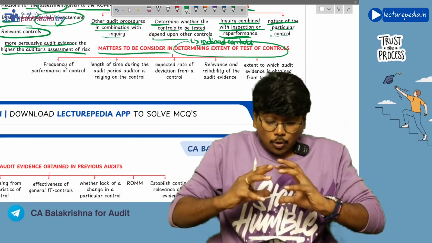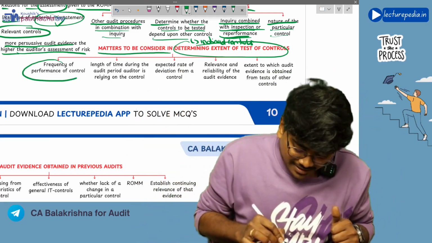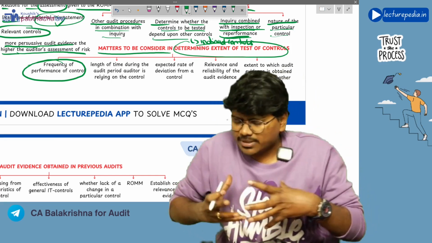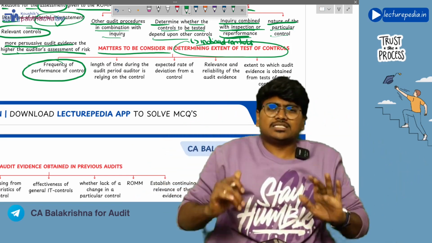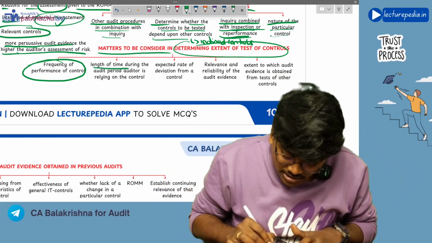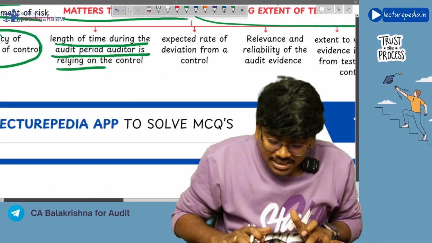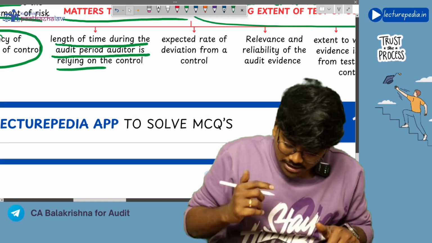Extent means how much testing has to be performed. See, frequency of performance of control. If that control is being executed by the organization very frequently, then you need to thoroughly test that control. Next, length of time during the audit period the auditor is relying on the control. For how much period the auditor is relying on the control, that also you will consider.